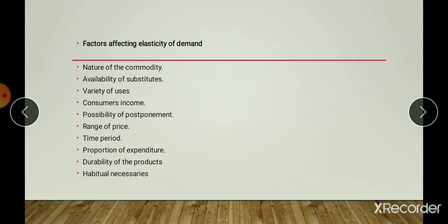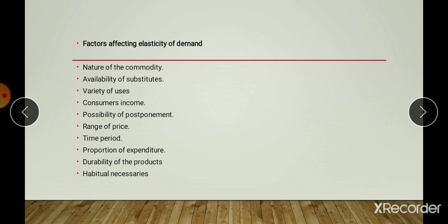And time period. Price elasticity in the short period is low, while in the long period it will be relatively higher. This is because it is possible for consumers to change their consumption habit in favor of a cheaper substitute. Therefore, in the long period, elasticity is generally high for all commodities. In the short period, the elasticity is less. In the long run, elasticity is more, generally higher for all the commodities.